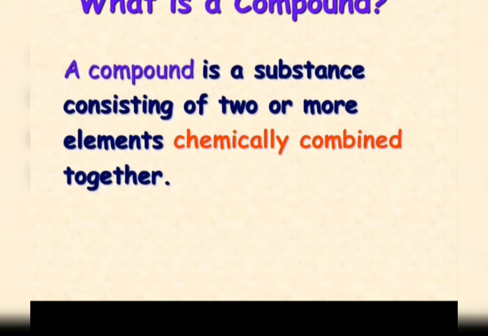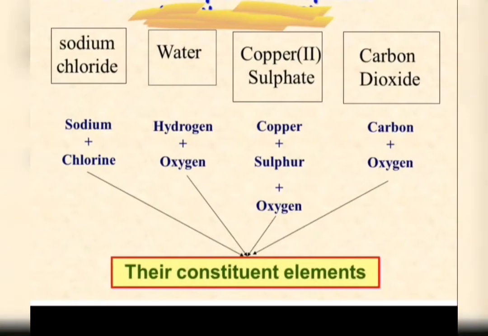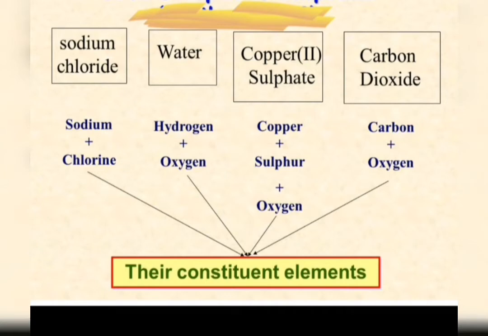Sand is also a compound. Sand is actually silicon dioxide, a compound made of silicon and oxygen. Marble is actually calcium carbonate, again a compound made up of calcium, carbon and oxygen. So there are a lot of examples of compounds: ammonia, carbon dioxide, ice, that means water, steam, that is also water, chalk, limestone, methane, glucose, starch, baking soda, potassium sulfate, copper sulfate, hydrochloric acid, sulfuric acid. These are all examples of compounds.